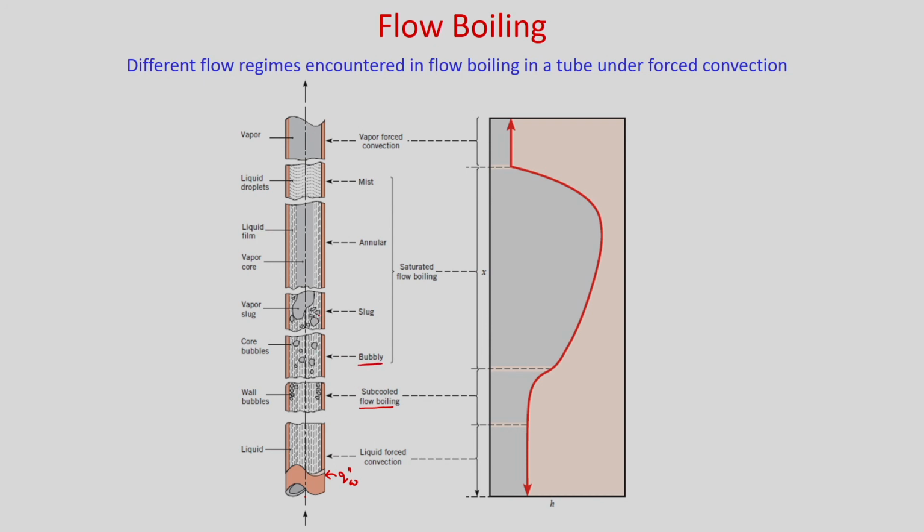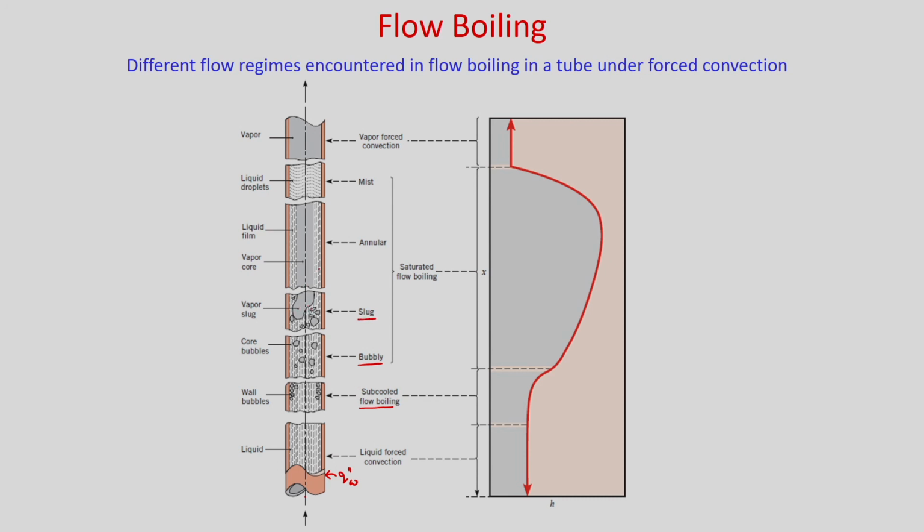If we go further, more heat transfer will take place and these vapor bubbles will coalesce with each other and grow in size, forming the slug region. So, vapor slug will be formed.